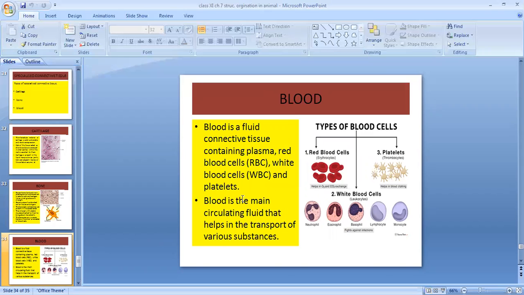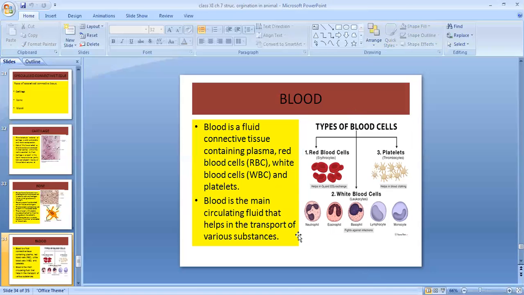Talking about blood, blood is also a connective tissue. It contains what? Plasma, red blood cells, white blood cells, and blood platelets. RBC known as erythrocytes, WBC known as leukocytes, and platelets known as thrombocytes.